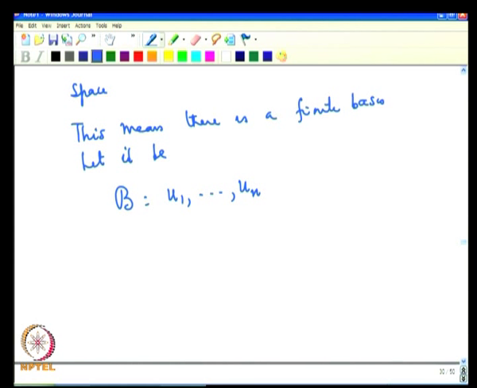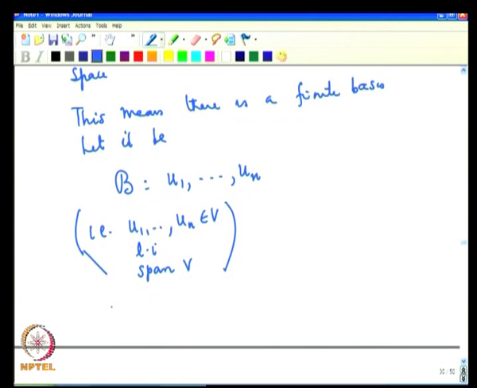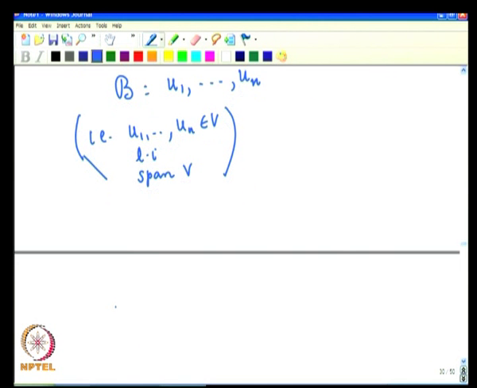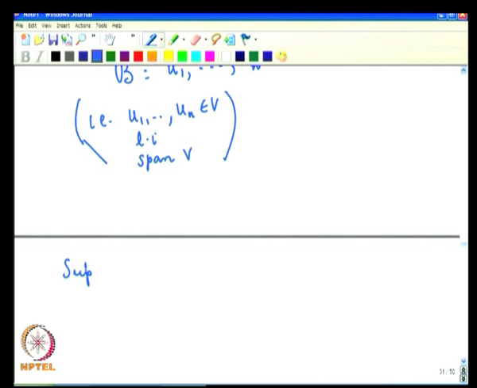That means, every vector in V is a linear combination of these; u1, u2, ..., un are vectors in V, they are linearly independent and they span V. This is what we mean. Span V means everybody is a linear combination of these u1, u2, ..., un. Now, suppose I have another set which has n plus 1 vectors. So, I have a basis which consists of n vectors. Now, I am looking at any set which has n plus 1 vectors.